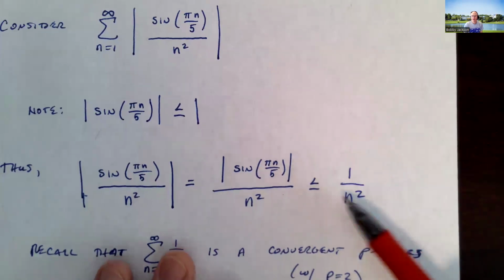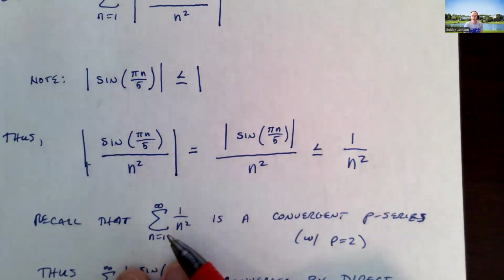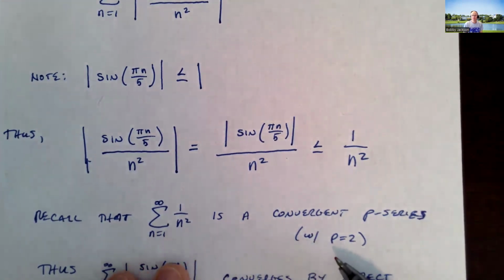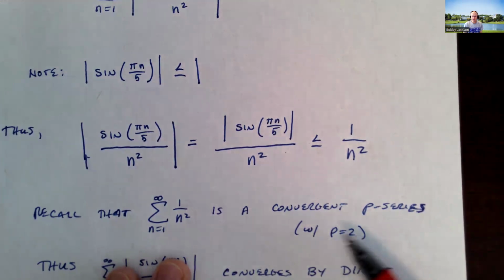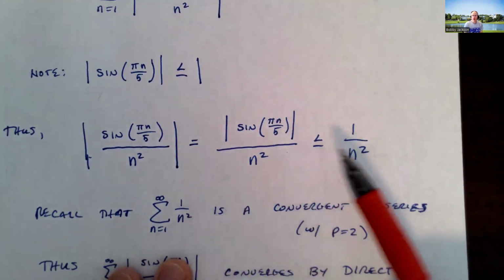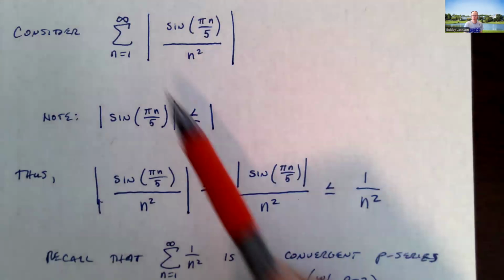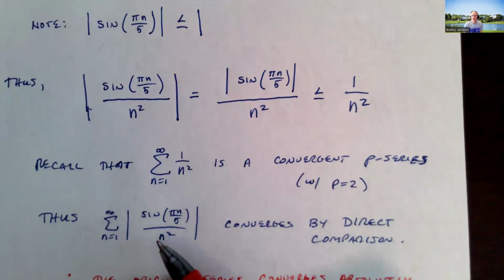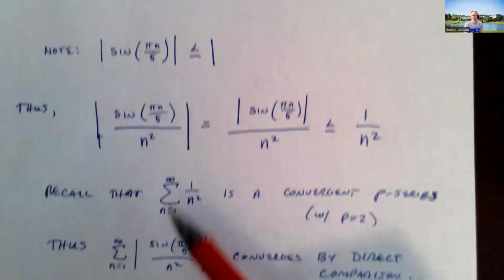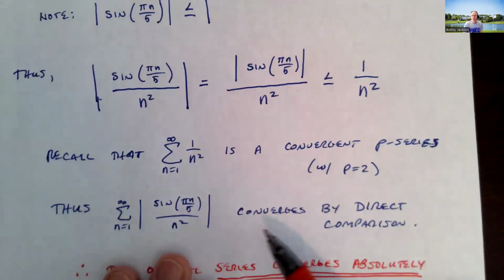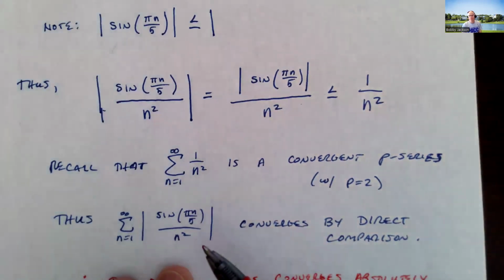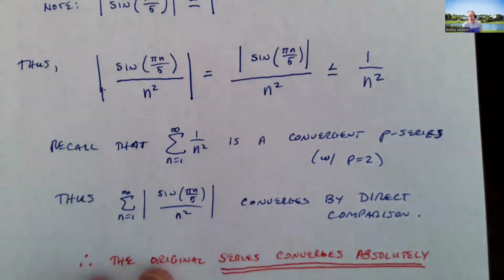So let's think about this corresponding series. That is a convergent p series, right? Remember, p series converge for p greater than 1. And so this is a convergent p series. But the terms of the series that we're looking at are always less than or equal to terms of this series. And therefore, the absolute value series here converges by direct comparison. But that means the original series converges absolutely and hence converges.